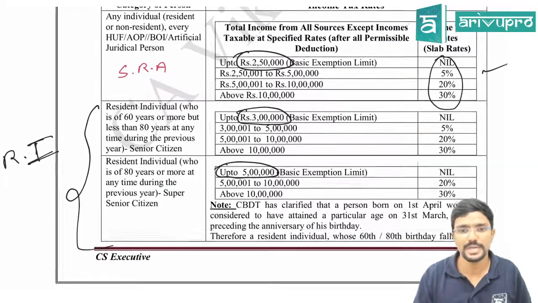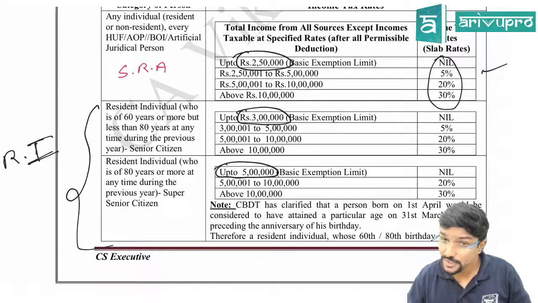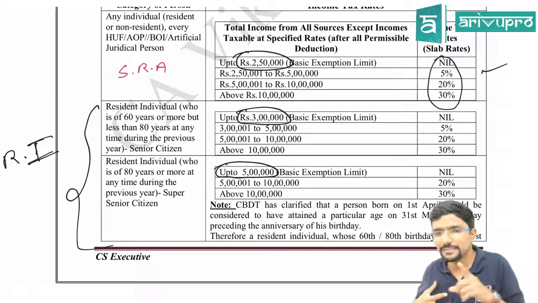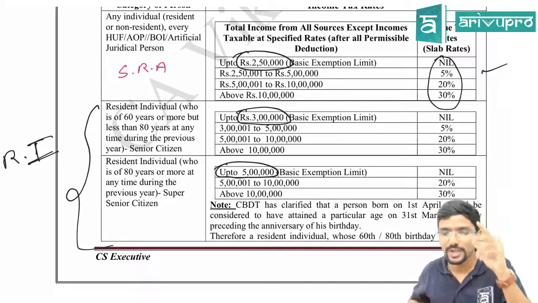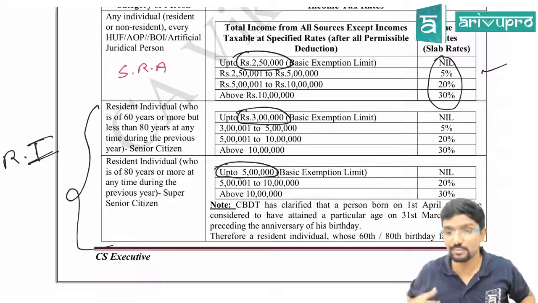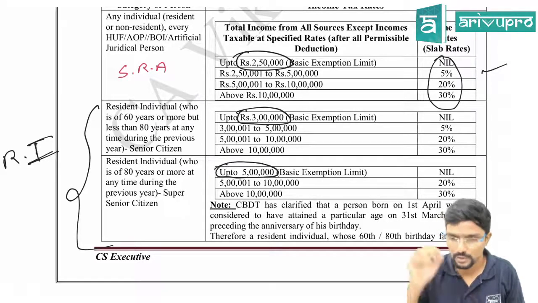Second box I am reading. Resident individual. In both the cases the individual should be resident. Sir, I am an individual but non-resident. Can I claim the 3 lakh basic exemption limit? No. I will give an example. I am a non-resident individual, 70 years old. Sir, what is the basic exemption limit for me?